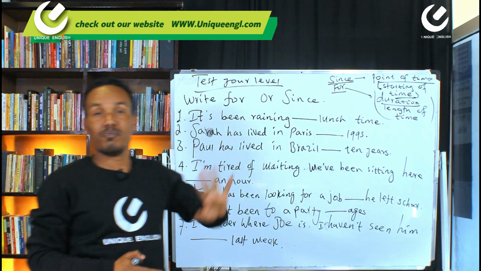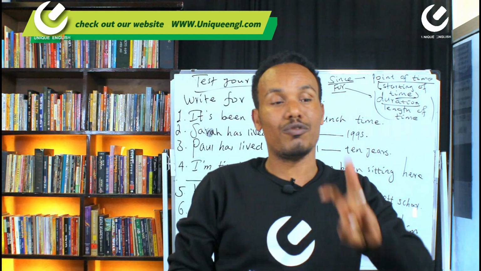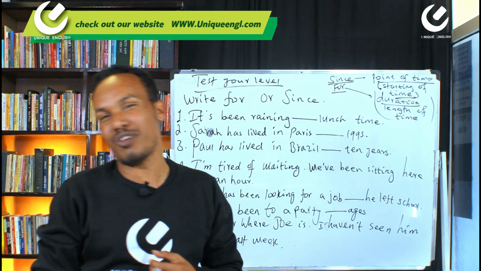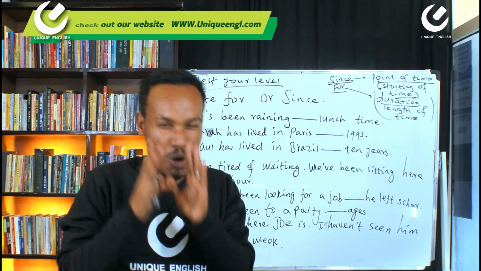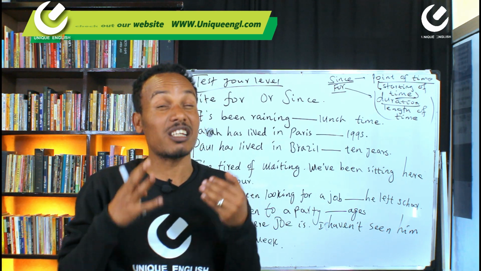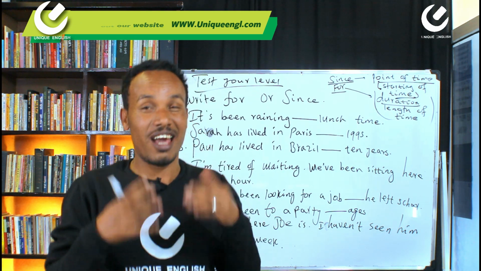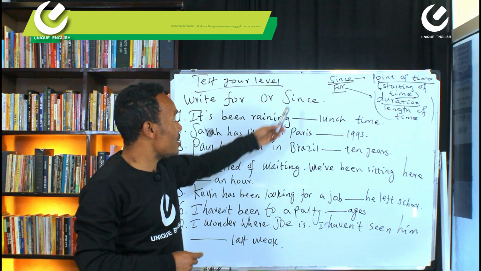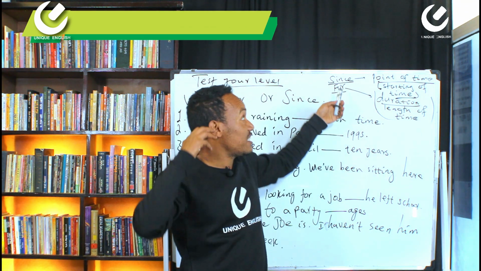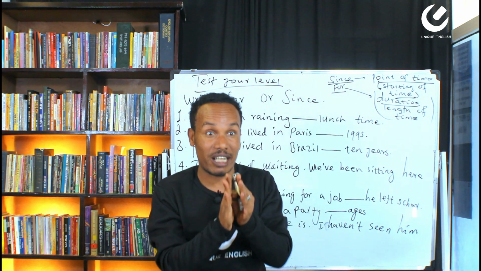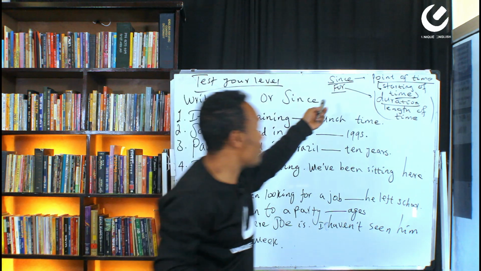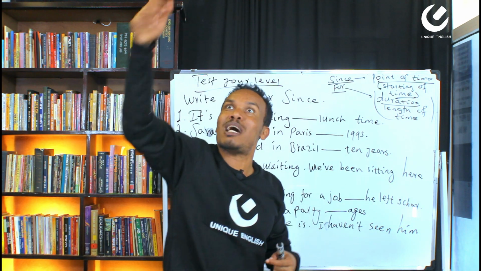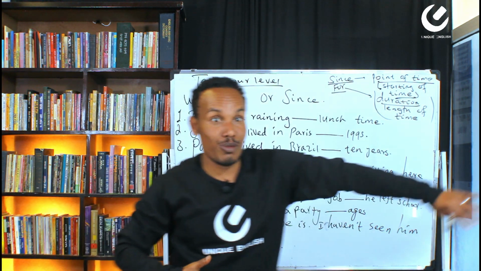So this is the difference. Since and for can be used for present perfect, present perfect continuous, and past perfect continuous. Mostly they are used for continuous tenses, but it doesn't mean that they are not used for other tenses too. Since is when the action started, for is for 10 months, 20 months, 1 year and so on, the length.